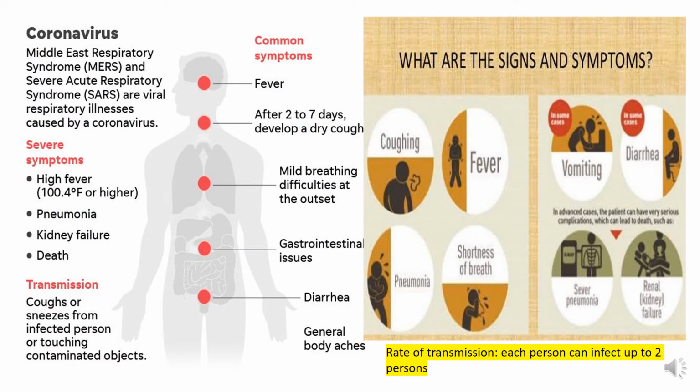Whenever there is infection with coronavirus or COVID-19, the patient may suffer from high fever, pneumonia. There can be difficulty in breathing. GIT symptoms can be there in the form of diarrhea, and generalized body ache is there. And because of respiratory infection, coughing or sneezing in the infected person can be there. So these are the signs and symptoms of COVID-19 infection. Rate of transmission is each person can infect up to 2 or more than that.